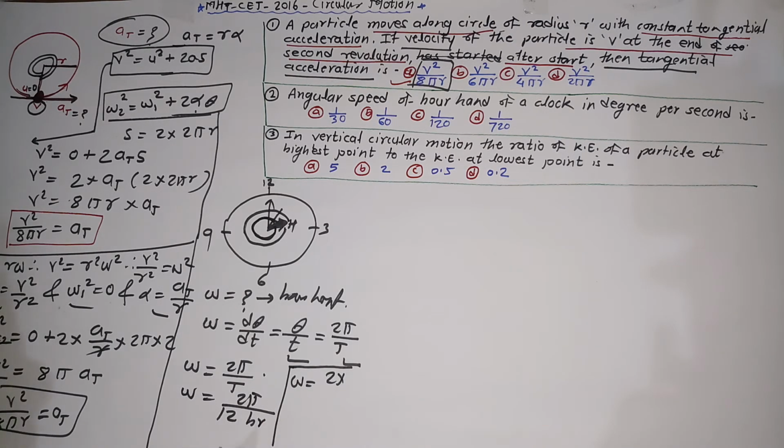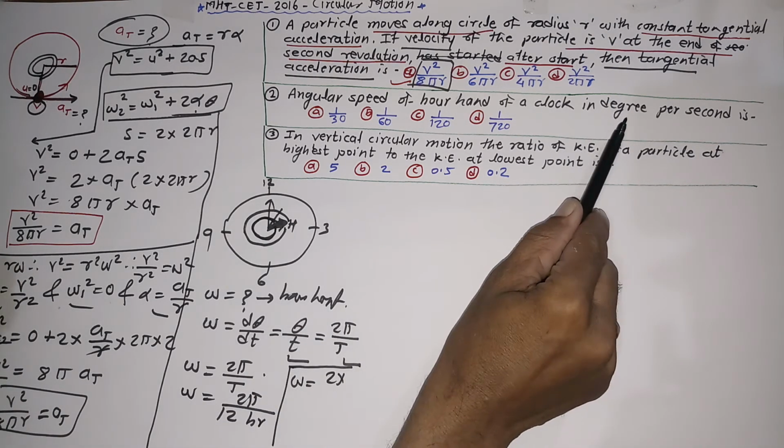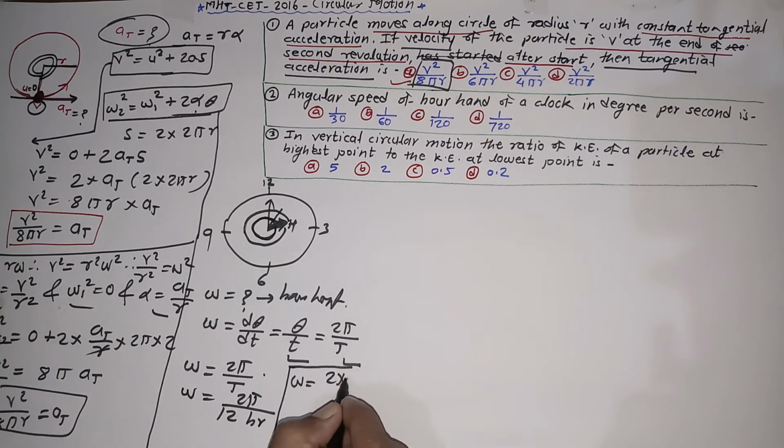Pi is 3.14 radian, but pi equals 180 degree because they are going to ask in terms of degree. 2 into 180 upon 12 hours can be converted into minutes by multiplying by 60. Again 12 into 60 minutes can be converted into seconds by multiplying again by 60.